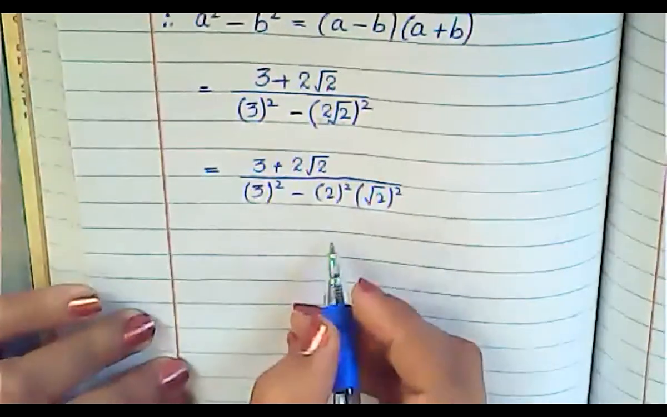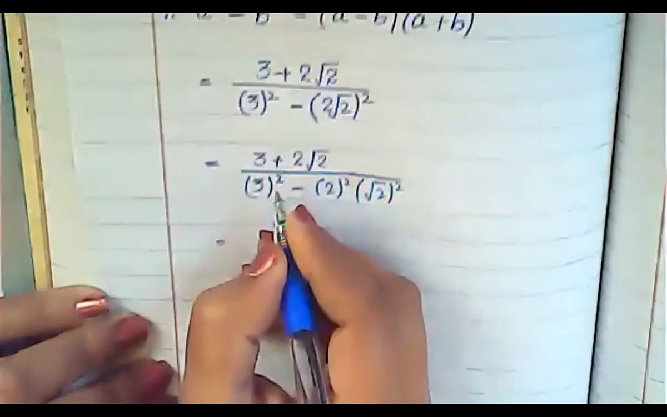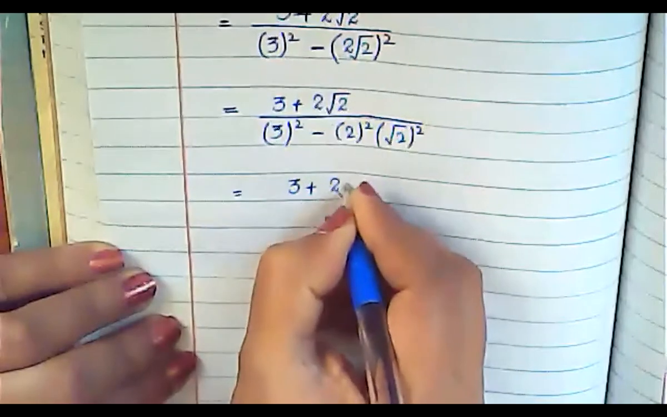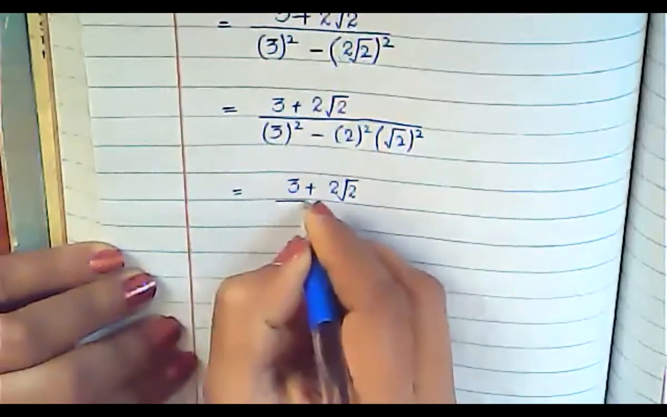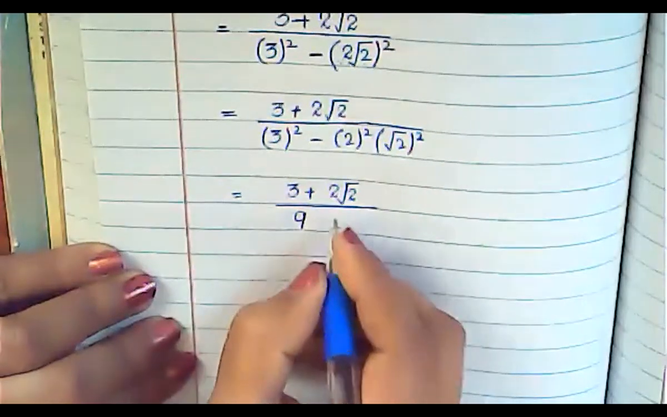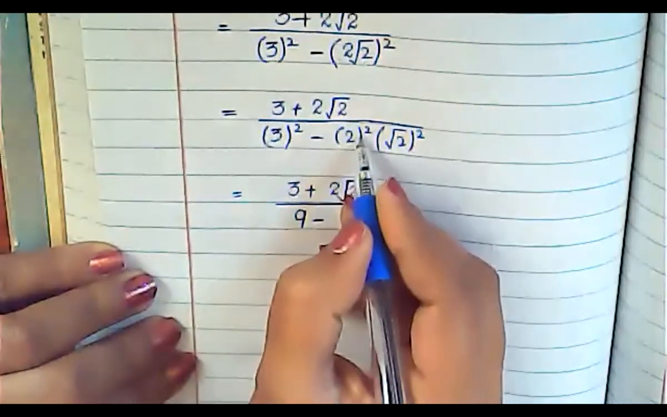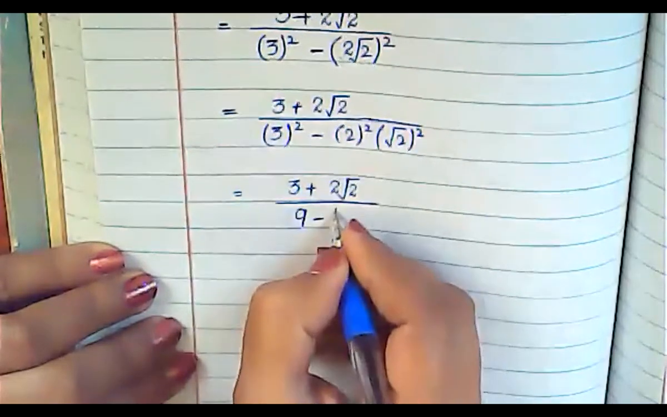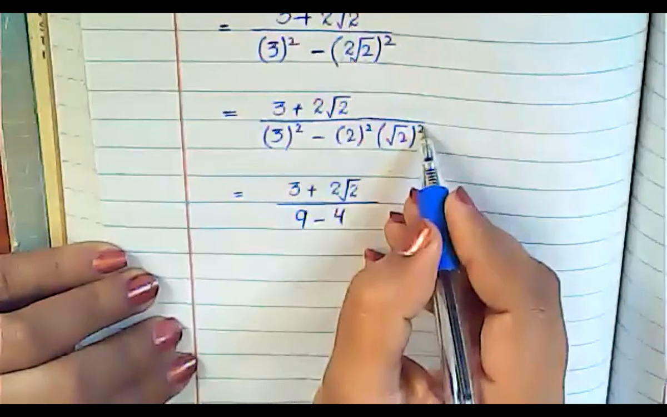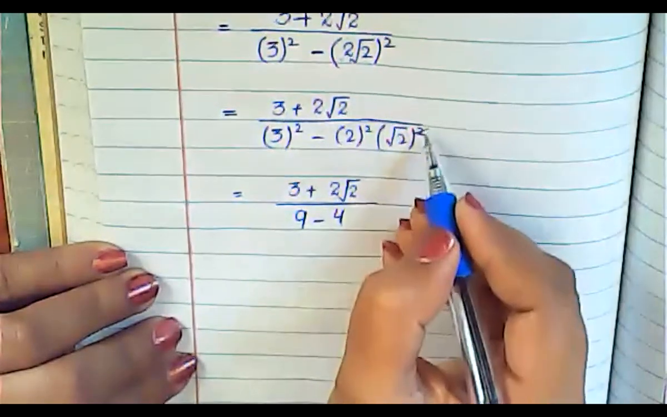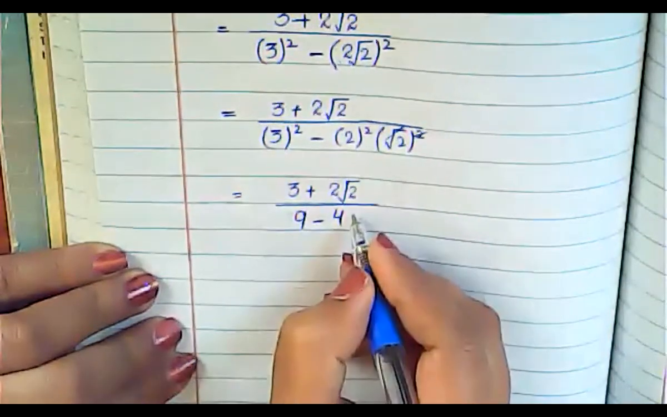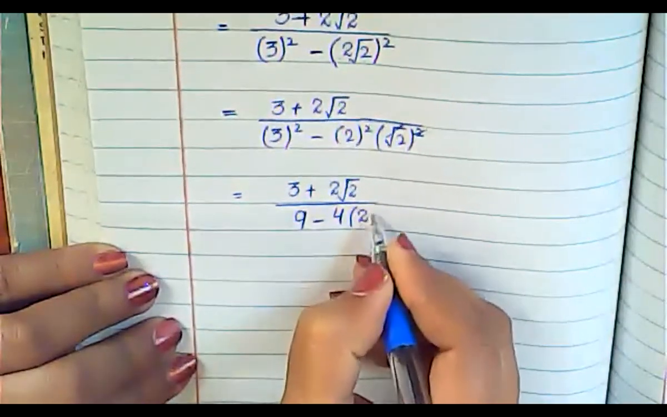Now we will simply simplify it. Your numerator will remain the same, which is 3 plus 2 under root 2, divided by the square of 3, which is 9, minus the square of 2, which is 4. Now for this one, this is a square and this is a square root, so the square will cancel with the square root. Inside the bracket, what will be left is only 2.